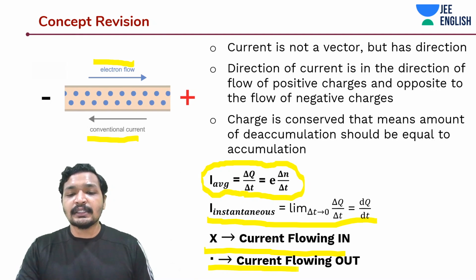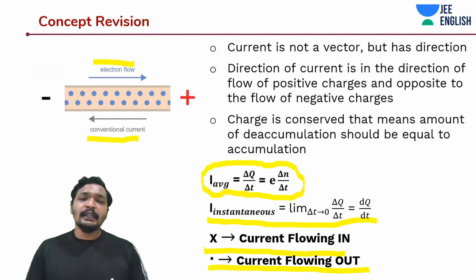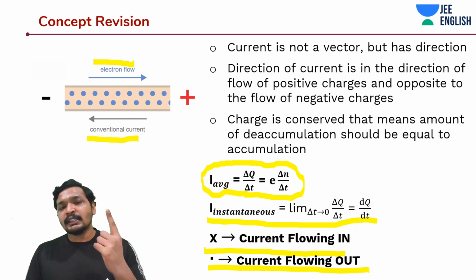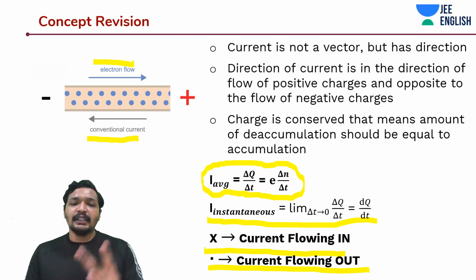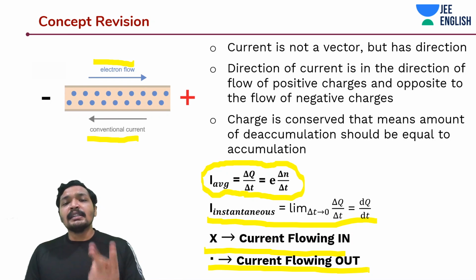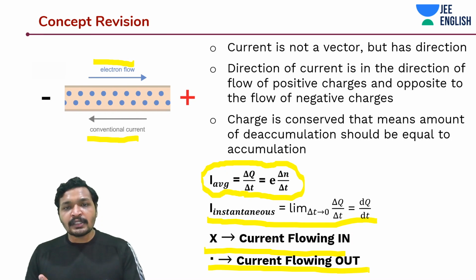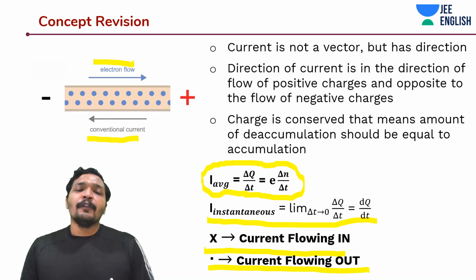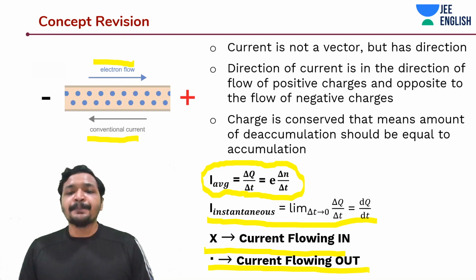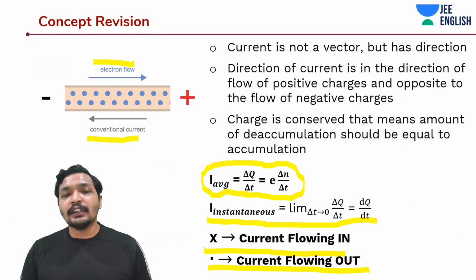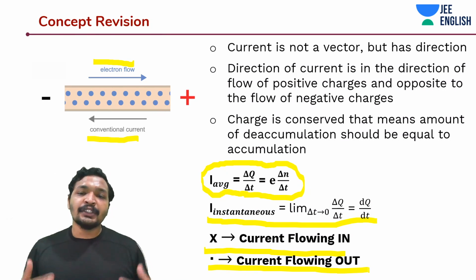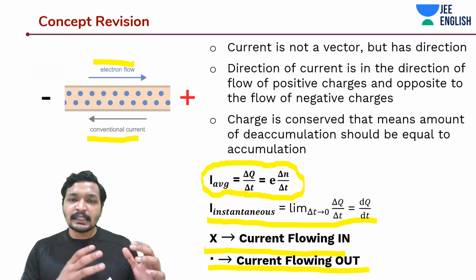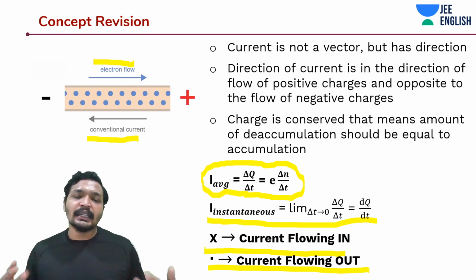It is very clear. This is like a small brief on the current itself. And this is very important to know. The most important part to remember in this is current is not a vector, but it has a direction. And the direction is in the direction of flow of positive charges, or it is opposite to the direction of flow of electrons or negative charges. And the other thing you have to remember is the expression of current. That would be delta Q by delta T, and if you make this delta T tend to 0, then it will become instantaneous current.